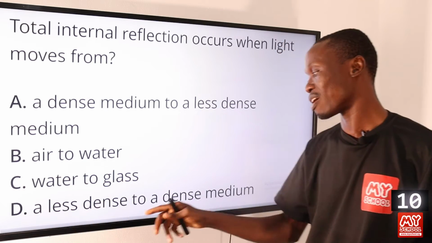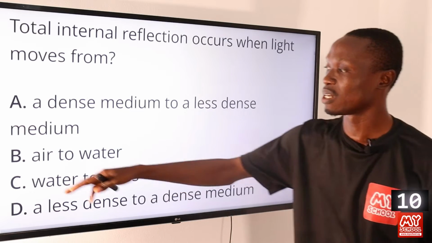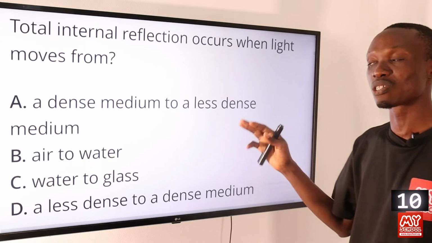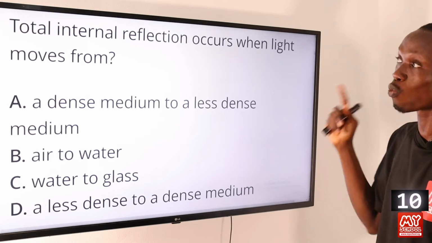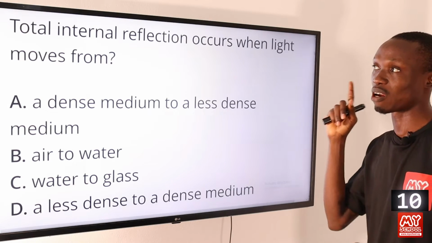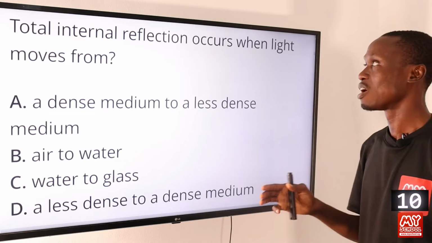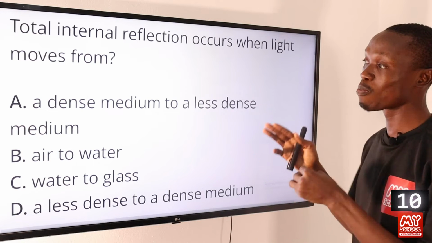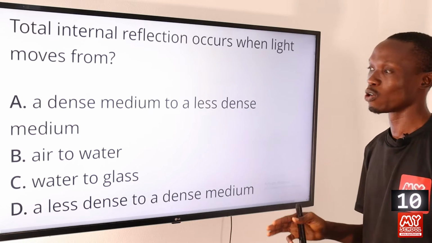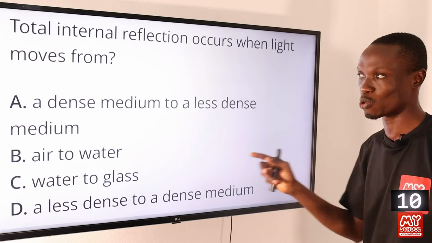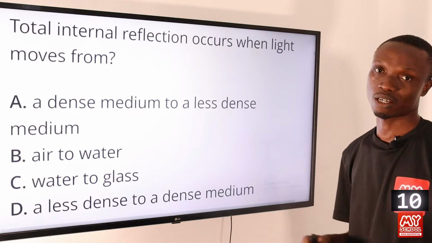Then D, a less dense to a denser medium. So basically, B, C, D are saying the same thing. One of the conditions necessary for total internal reflection to occur is that the light must be moving from a dense medium to a less dense medium. So option A is the correct answer to this question.